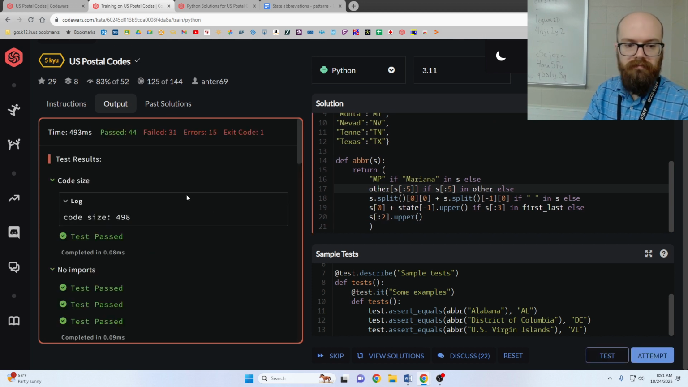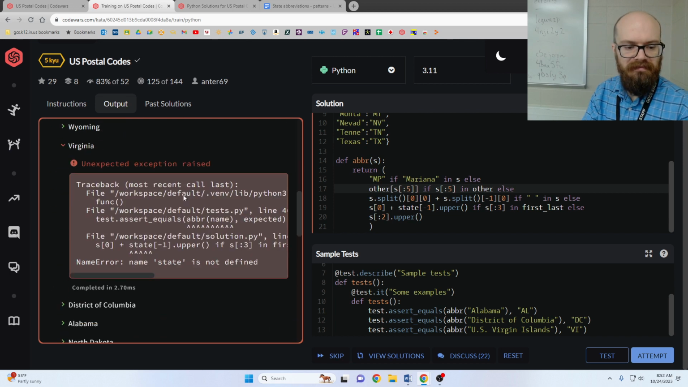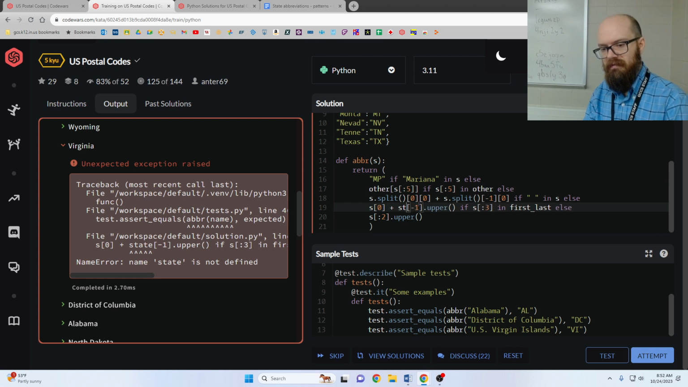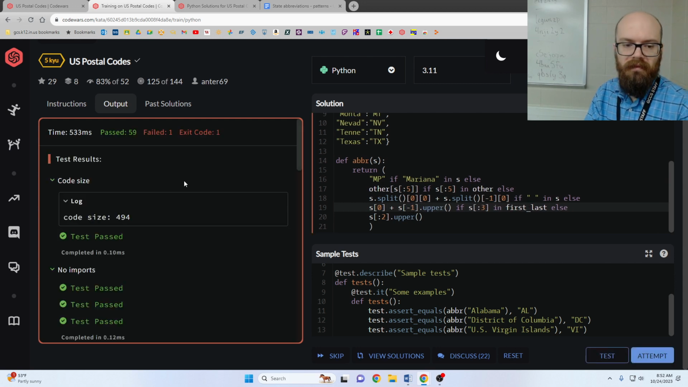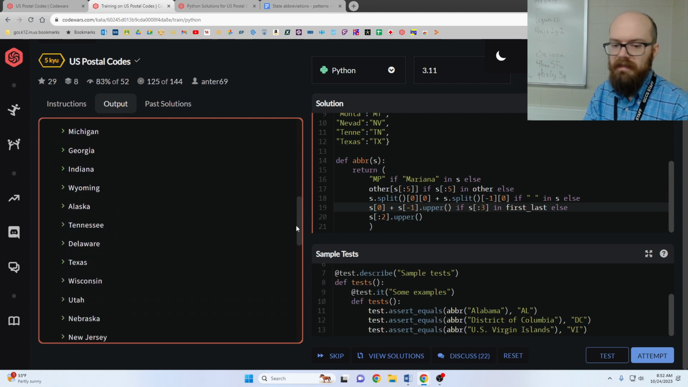And hey, nope, we messed something up. What have I done? State. Oh, I said state. I forgot to cut that and make it S. I should have used Control H, find and replace, like I did earlier with the comma colon thing. So now what have we got? We failed one, and it's an interesting one.